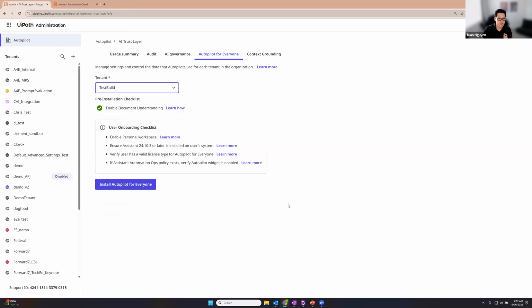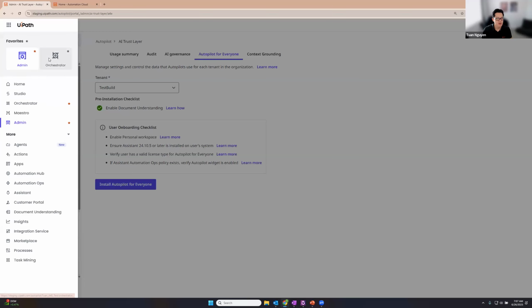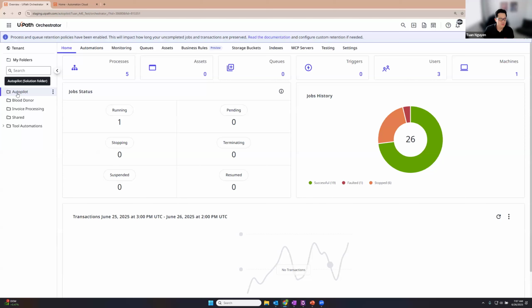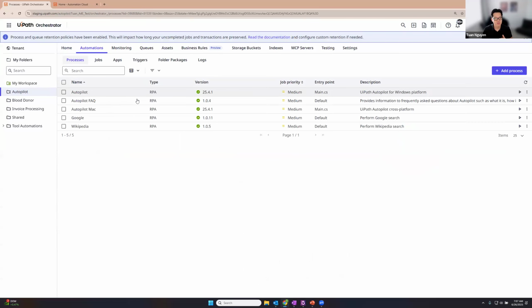If you're familiar with our Solutions product, basically what happens on the back end is we pull down an Autopilot solution and we install it in your Orchestrator. So after you install Autopilot for Everyone and you go into your Orchestrator, you'll see a new Autopilot solution. In that Autopilot solution are some key processes that we install on your behalf.